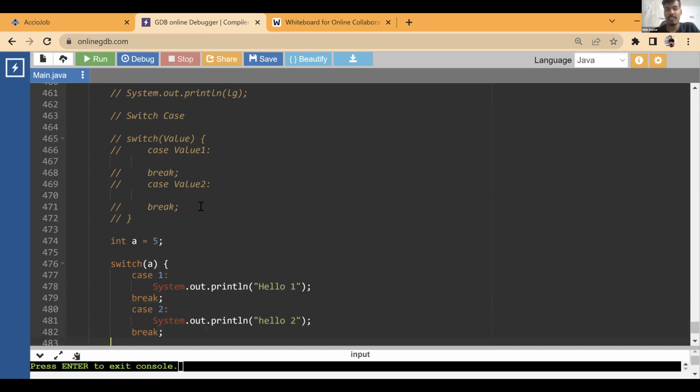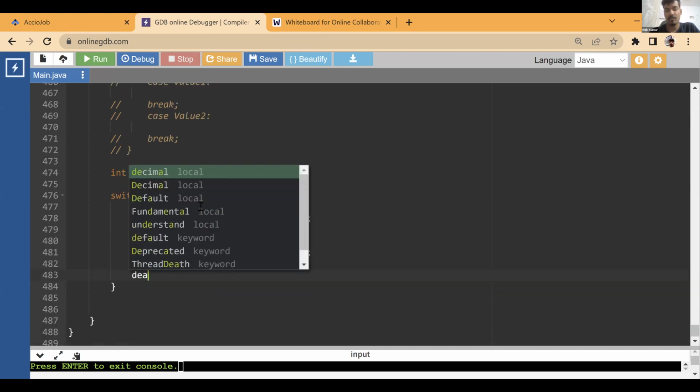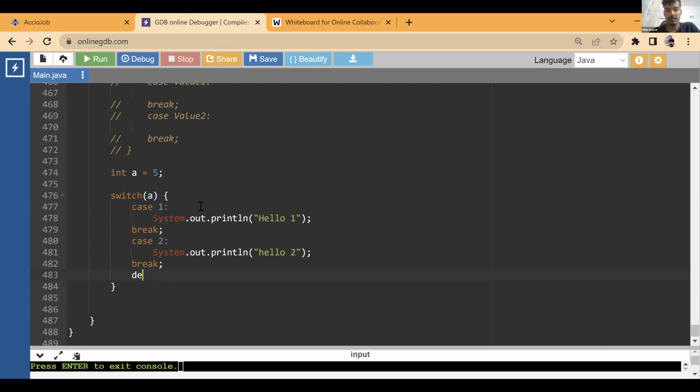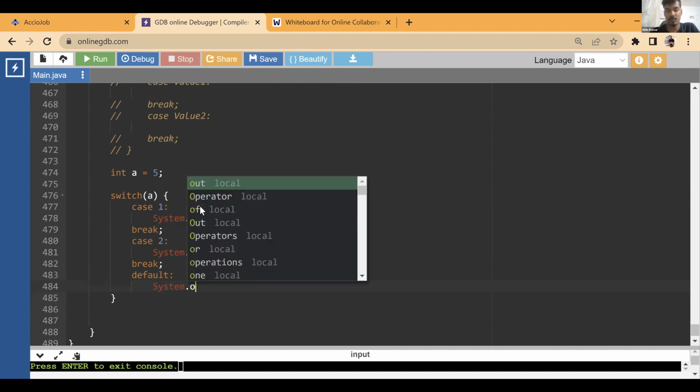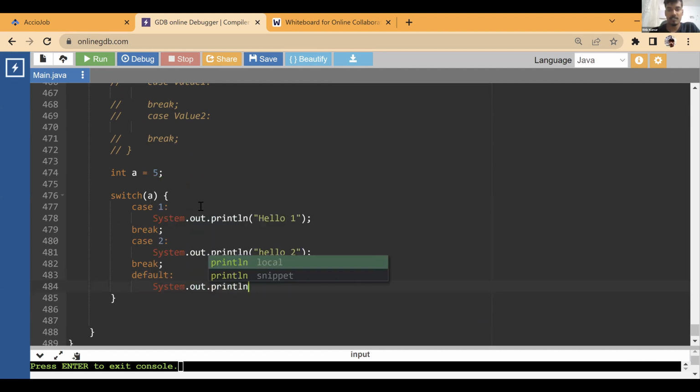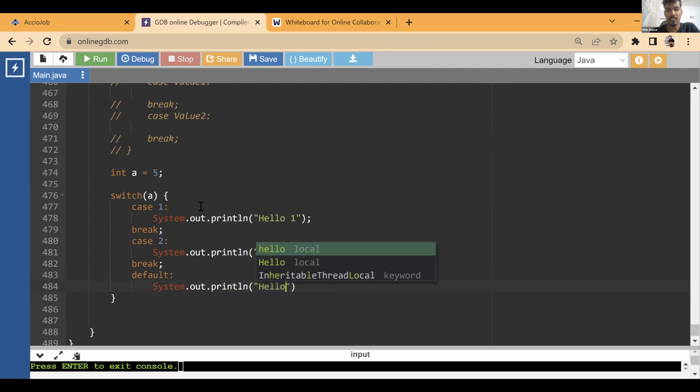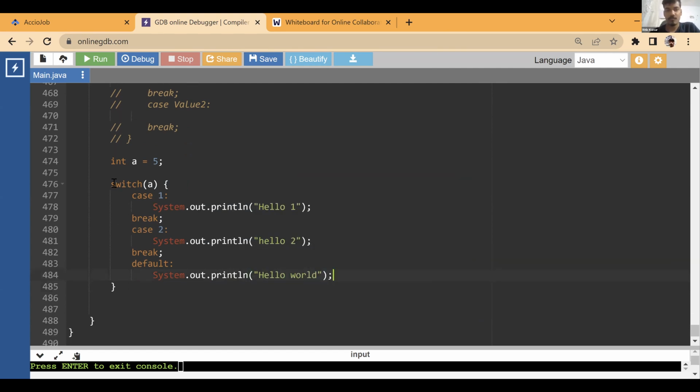And here you also have an else kind of thing, which is known as default. If none of them is true, then we go to the default and run whatever is in system dot out dot println. Let's say in default, I just print hello world. So firstly, we give the value 5. We check which case it is matching. Is the value 5 matching with 1? No. Is it matching with 2? No. So we go to the default, we print hello world.